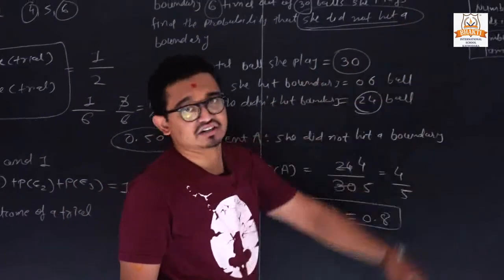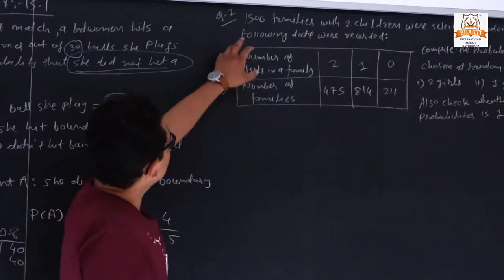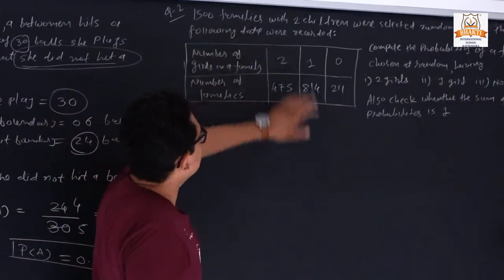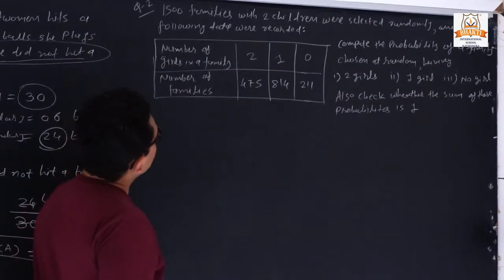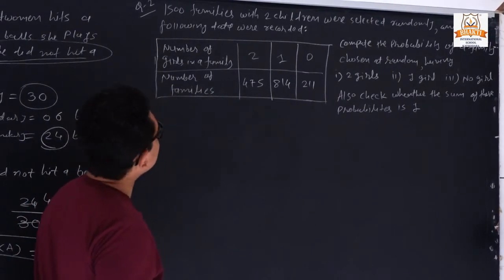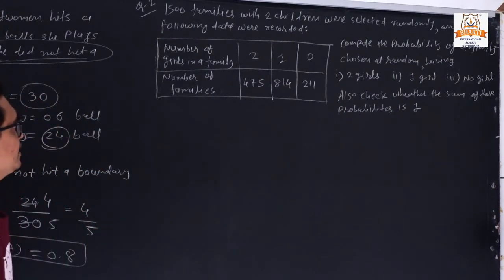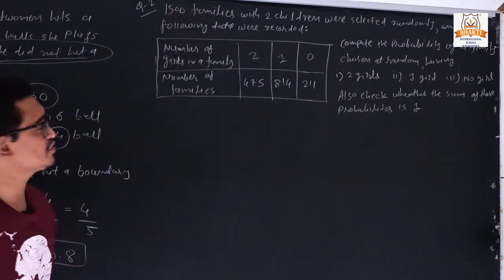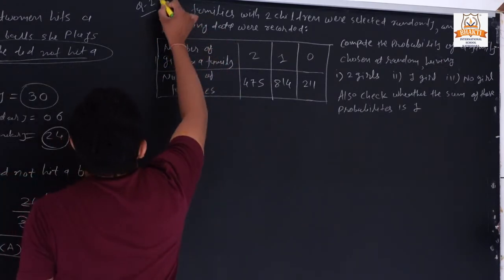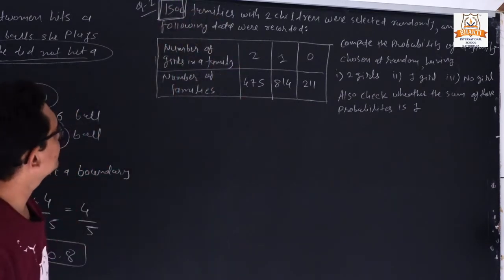Now next question. Question number 2. So 1500 families with 2 children were selected randomly and the following data were recorded. So here the total number of families is 1500. So you must remember that thing. Total families, it is 1500.